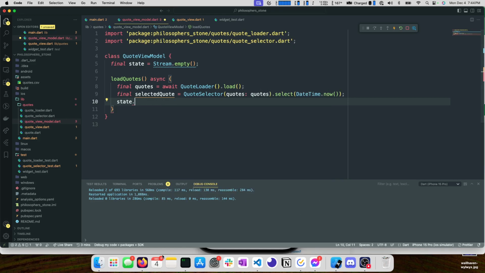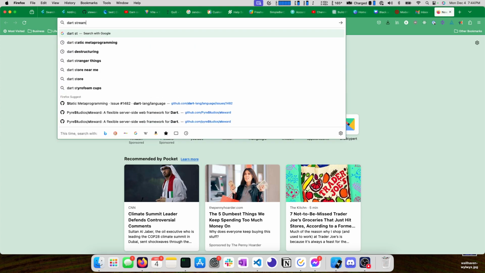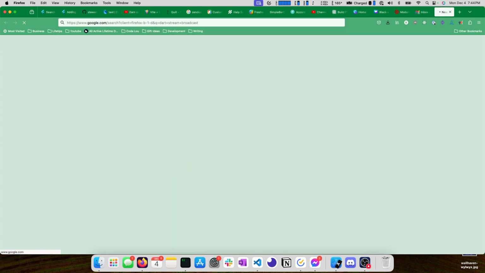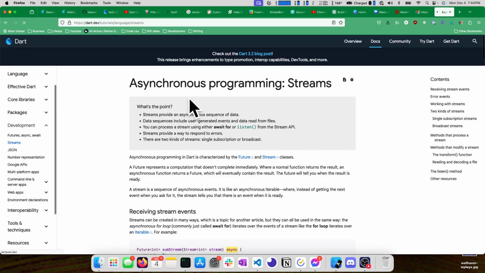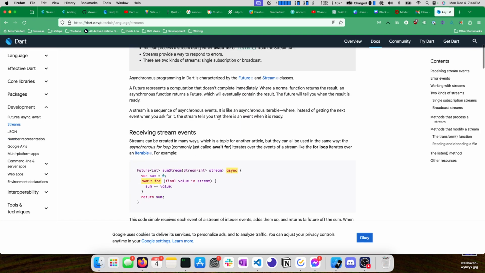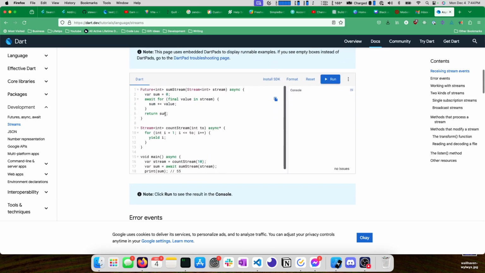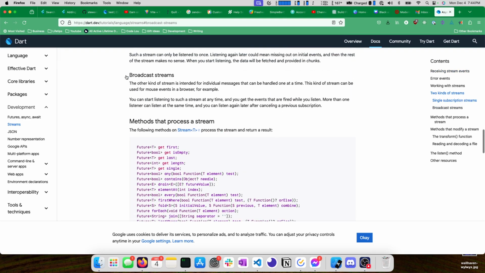And then what we'd like to do is say state dot, let's see, I want to broadcast this. I'm going to pull up the documentation because it's been a while since I've done this. So Dart stream broadcast. Okay, there's a tutorial right here on the Dart language site for streams. Streams are really powerful, and there's something to get very comfortable with, ideally. I have done a little bit with streams.